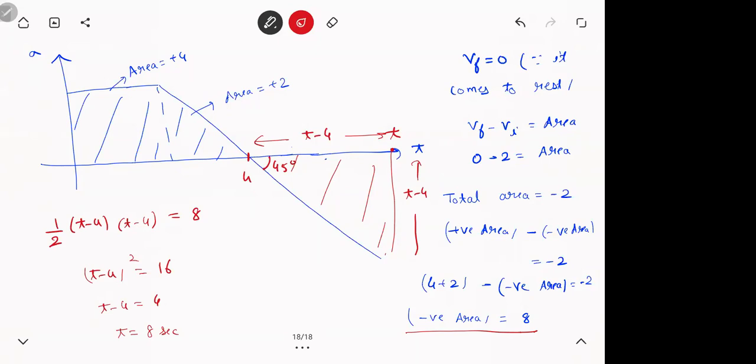Again, I'll explain. Initial velocity 2, final velocity 0, because you said it is coming to rest. So V final minus V initial is -2. So total area should be -2. Total area is positive area minus negative area. From 0 to 4, positive area is 6. So if initially you have 2 and positive area is 6, total area 8 comes. So negative area should be 8, so that it cancels out. Let the time be t. Base will be t minus 4, height will be t minus 4. Half base into height is 8. Time will be 8. This is the second part. Have a look at this. Any doubts, do ask me.